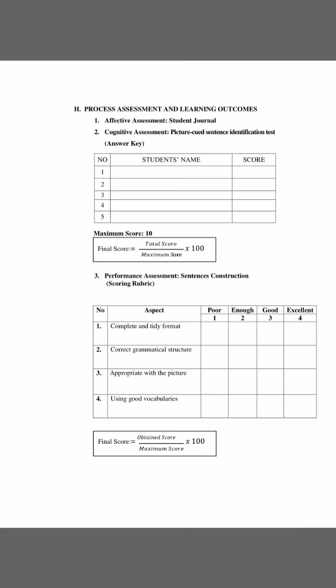The points that we want to test are complete and tidy format, correct grammatical structure, appropriate with the picture, and using good vocabularies. This is the note and reflection: things that need attention, students who need special attention, things that should be improved. And this is the remedial and enrichment.